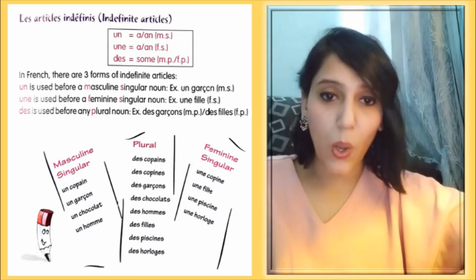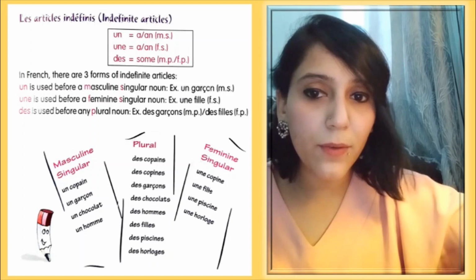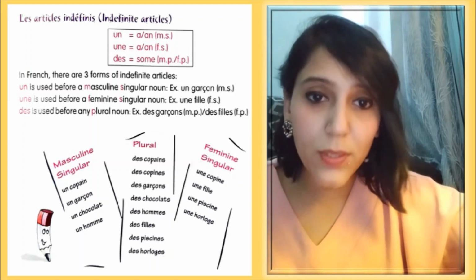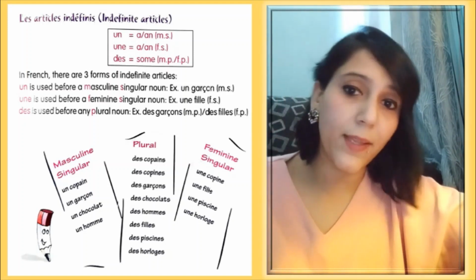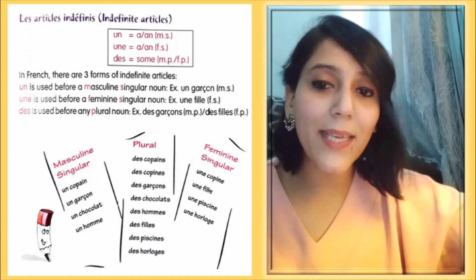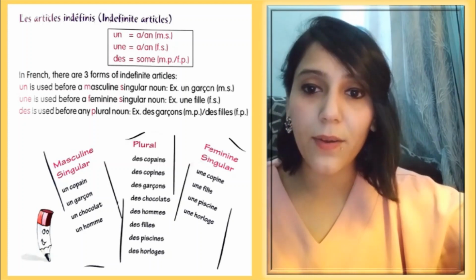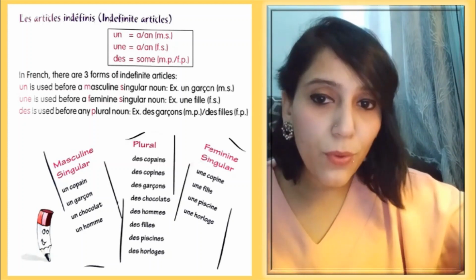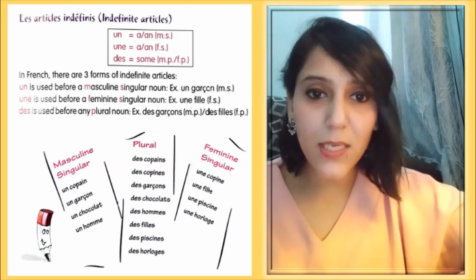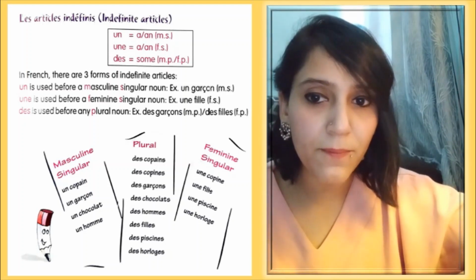some clocks. Now here, the general rule to identify whether a noun is feminine singular or plural: for feminine, you will get E at the end. For plural, you will get S at the end. So here une copine, a friend or a female friend. Une copine.